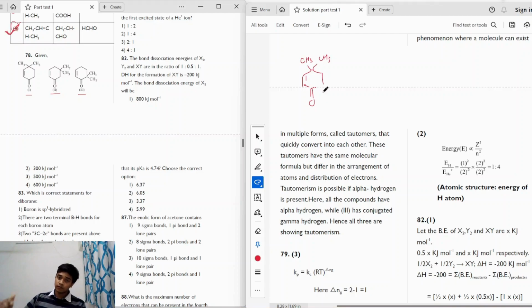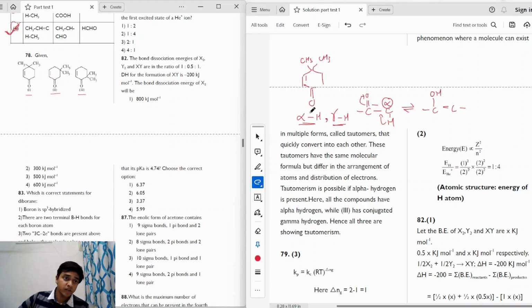So for tautomerism, one of the major requirements is that we must have an alpha hydrogen, right? So if this is the carbonyl carbon we are talking about, the carbon next to it is known as the alpha carbon atom. So this must have a hydrogen atom. So what happens is the electron density from this hydrogen atom moves here, and an enol is formed. So this is what happens in a tautomerism reaction. For this we must have an alpha hydrogen atom, or in the case of alpha beta unsaturated ketones, we must have a gamma hydrogen atom.